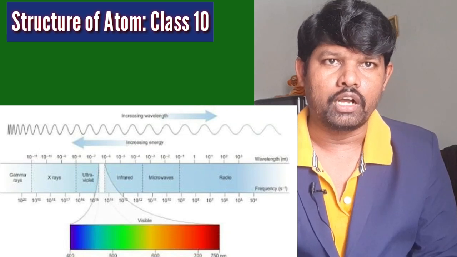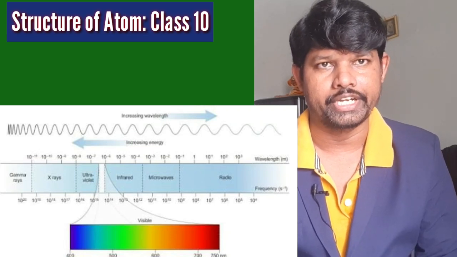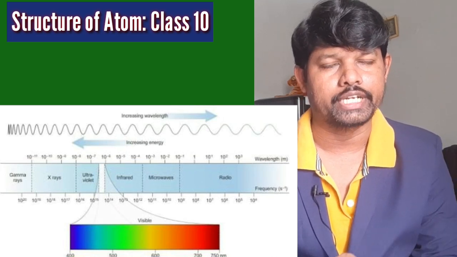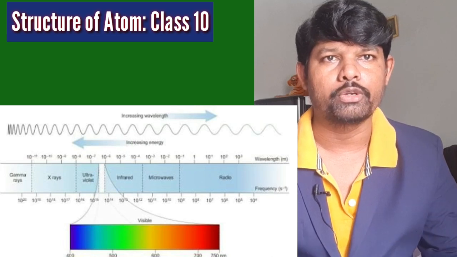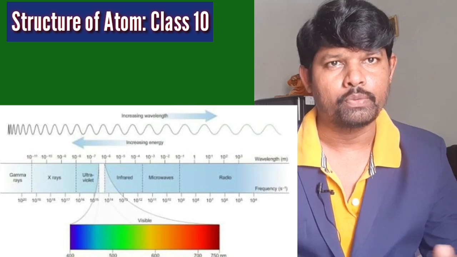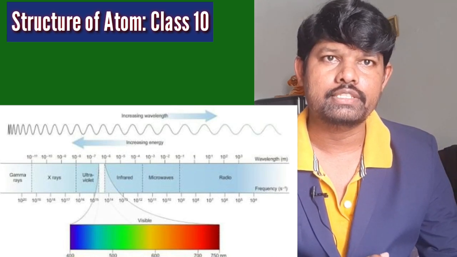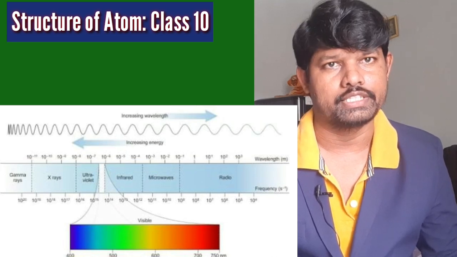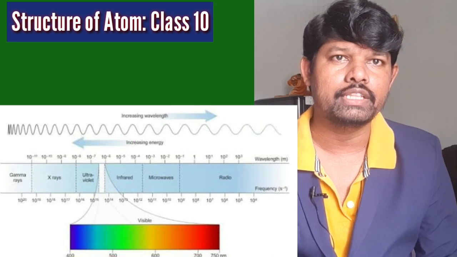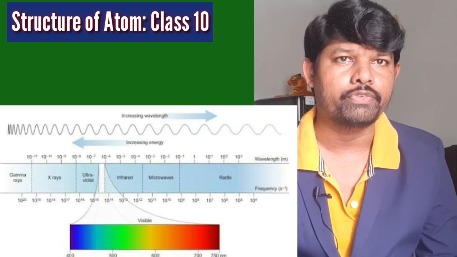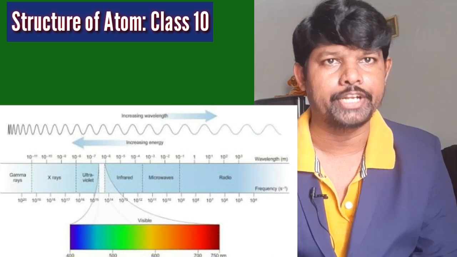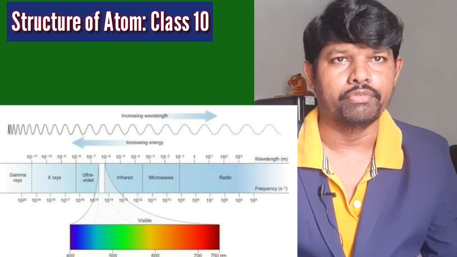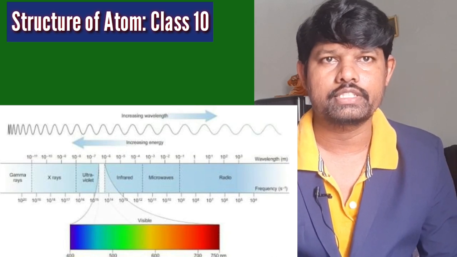Now observe how the energy changes in the electromagnetic wave. When you move from left to right, that means from gamma rays to radio waves, what is changing? Frequency is decreasing and wavelength is increasing. So write down in the textbook: when you move from left to right, wavelength is increasing and frequency is decreasing.